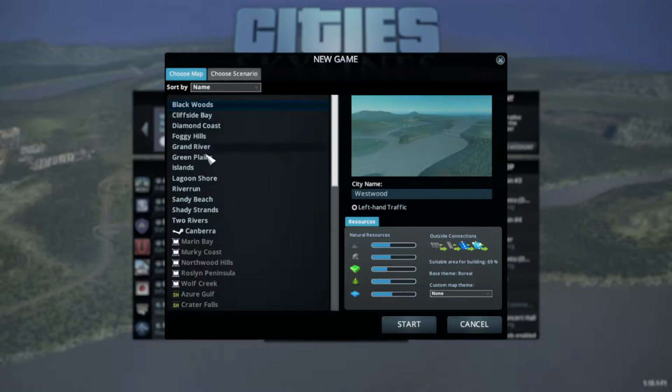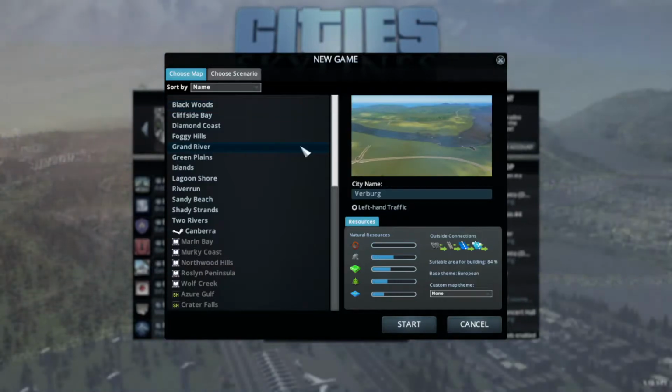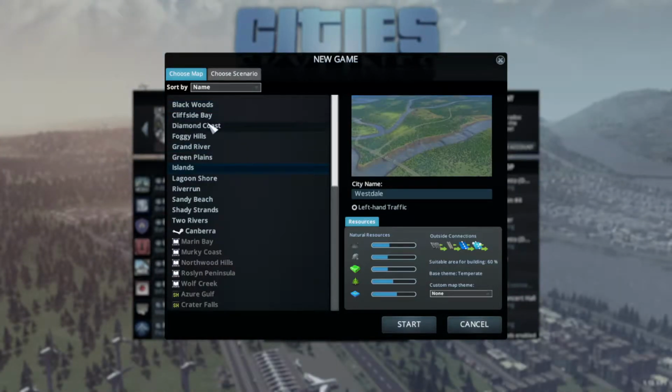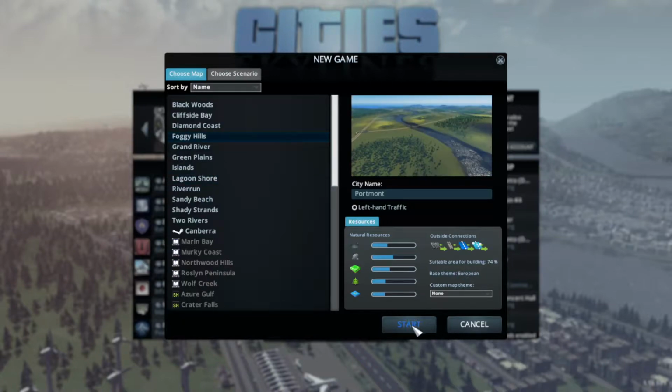So what I've got here is I've just got the default City Skylines with a few mods. I'll also post in the description what mods I'm using because some of the mods definitely make this game more functional and easy to play. So what you want to do first is you want to choose a map. There's lots of different maps here. I'm just going to click a random one. Foggy Hills, cool. I'm Australian, so we put left-hand traffic on. And we're going to start our game.